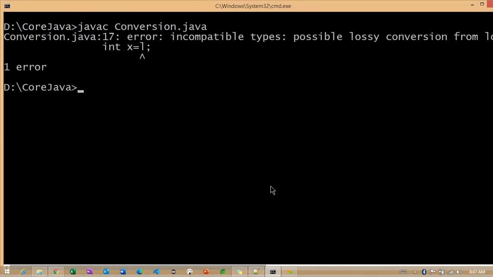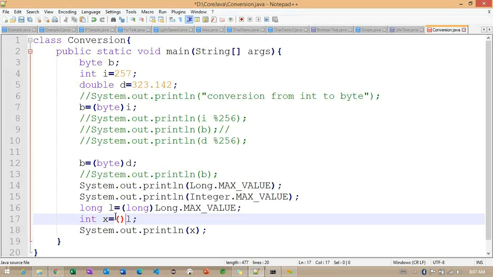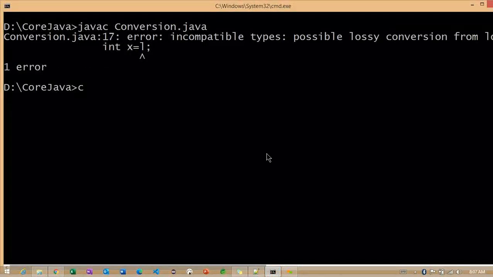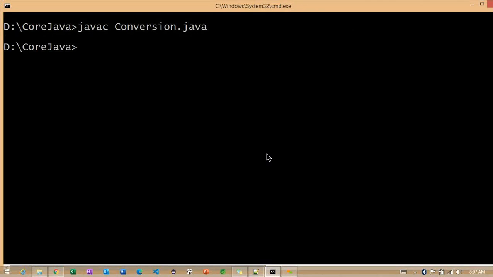Java conversion. So now you can see it's providing an incompatible types error. Okay, no problem. We can change it with explicit typecasting here. So it compiled successfully.